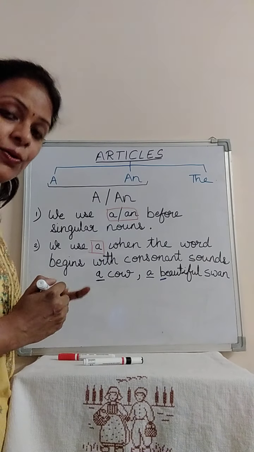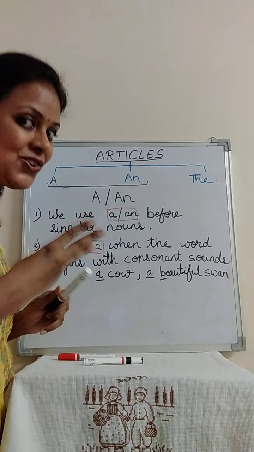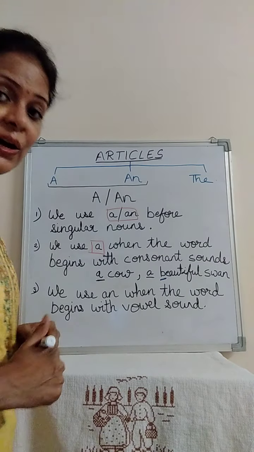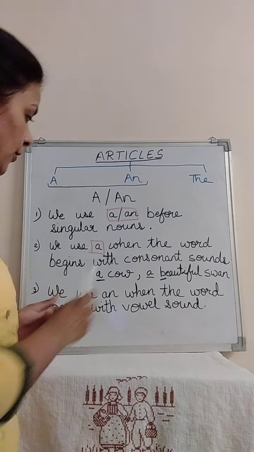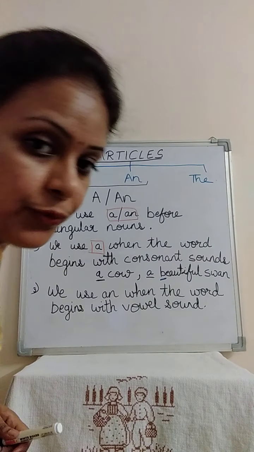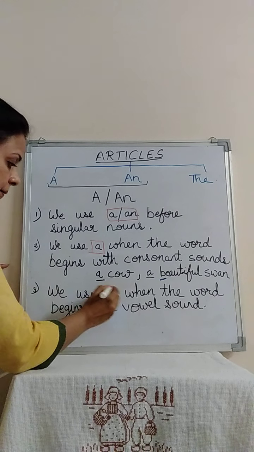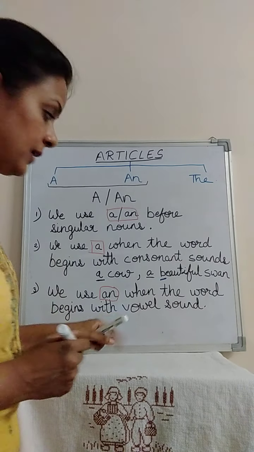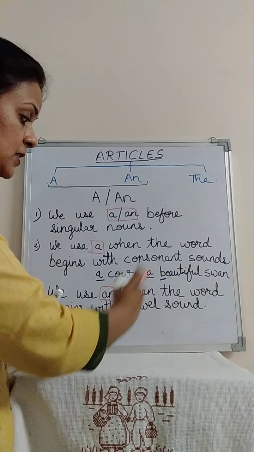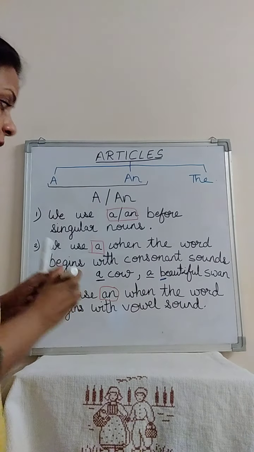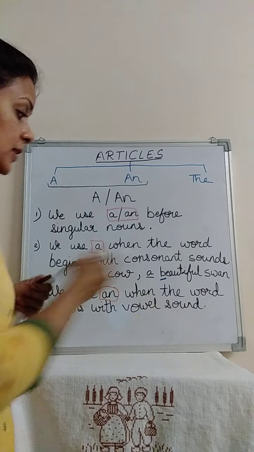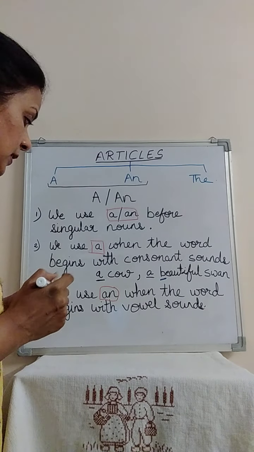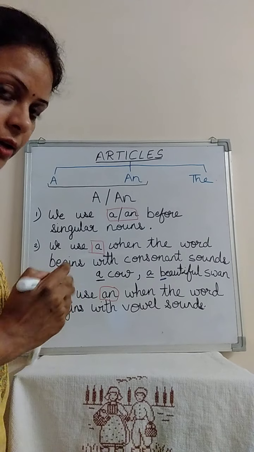Okay. So now comes my third rule of a and an. Now my third rule says we use an. Yes, I'm talking about an now. We use an when the word begins with vowel sounds. Can you tell me example of vowels now? Yes, you all know all vowels.